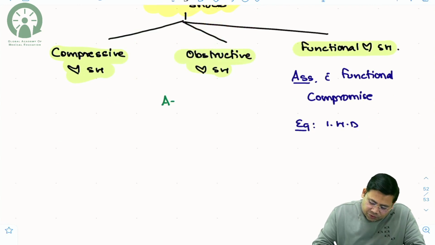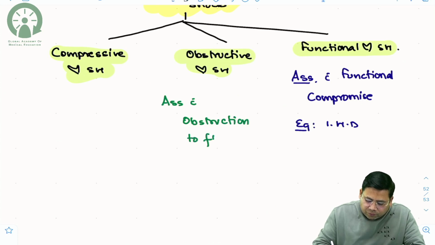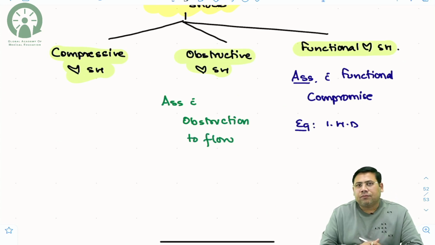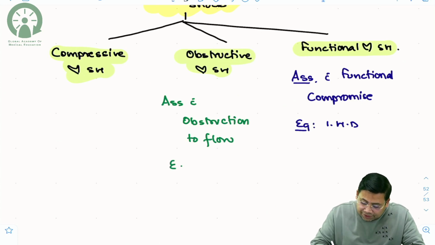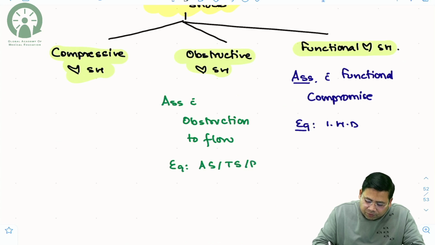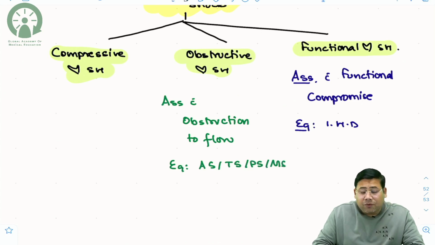So this is associated with obstruction to flow of blood. So how is this possible? The classical example for this is aortic stenosis, tricuspid stenosis, pulmonary stenosis, mitral stenosis, and there is one more thing.